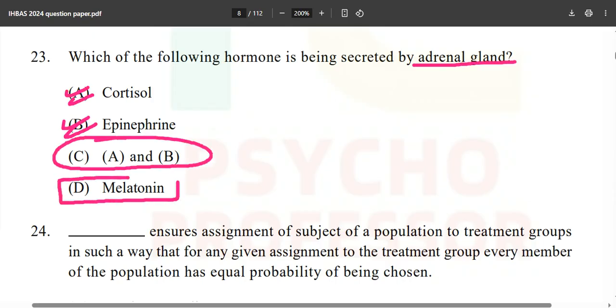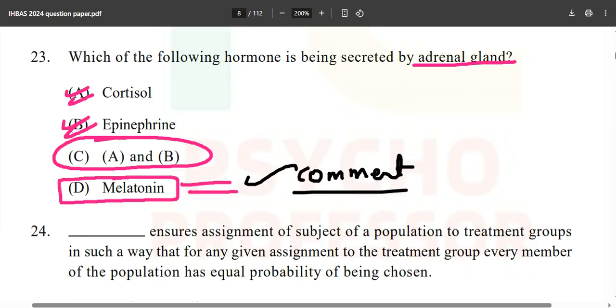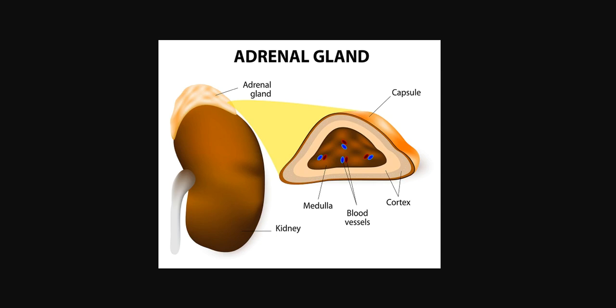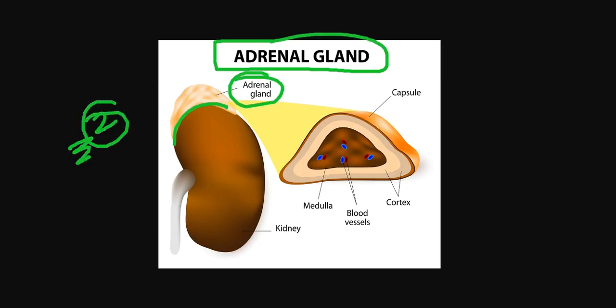So do you know from where melatonin is secreted, or how it is influential in the sleep-wake cycle, or things like that? Do you know? Make sure that you comment down below from where melatonin gets secreted. Okay, now as you can see, this adrenal gland is situated right above your kidney. So obviously two kidneys, two adrenal glands you have.